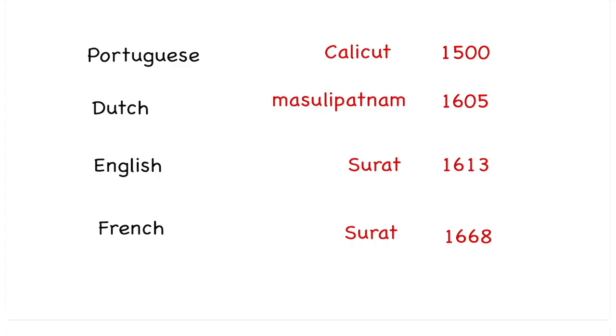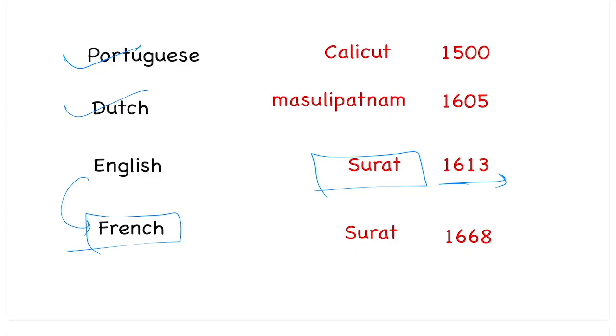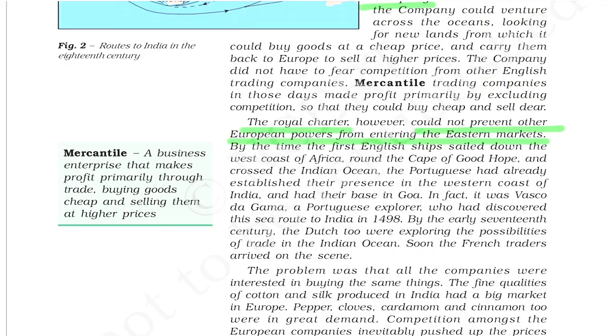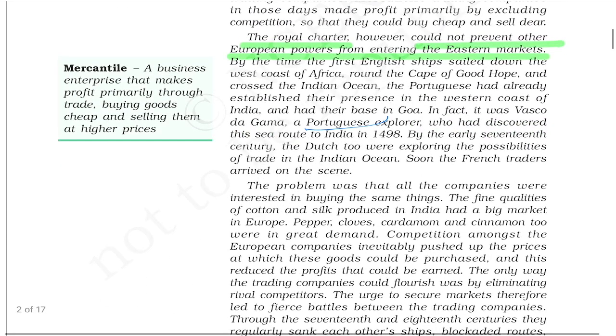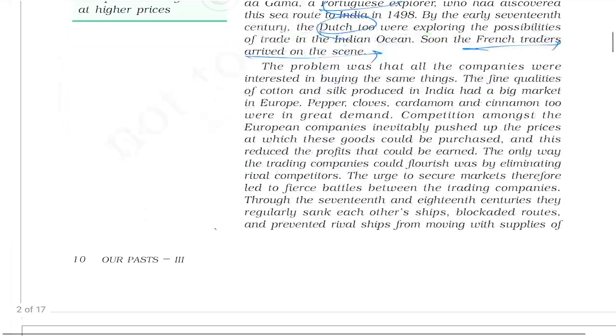And remember, they came to India and set up their first factory in Surat in 1613. But before that, the Portuguese and Dutch had already arrived, and after the English, the French East India Company also arrived. The Portuguese set up their first factory in 1500 at Calicut. The Dutch set up their first factory at Masulipatam in 1605, the English at Surat in 1613, and the French at Surat in 1668. So even before the British, who came? Portuguese and Dutch. And after the British, the French also came to India as traders.